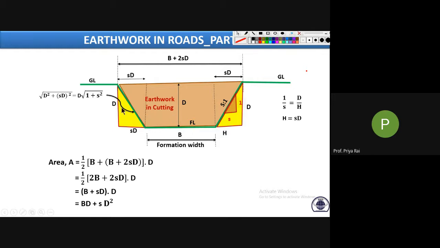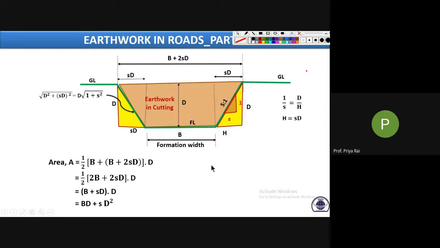Now see, in many cases we need to calculate this length also. In that case, this was your depth, this was SD, so this is your hypotenuse. So using Pythagoras theorem, under root d square plus sd square. If we simplify it, we get d square plus s square d square, d taken out common. So d under root 1 plus s square is this length. This we will use in later classes. So this side slope length is d under root 1 plus s square.